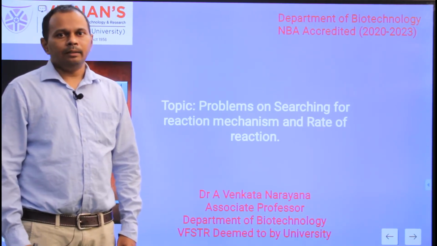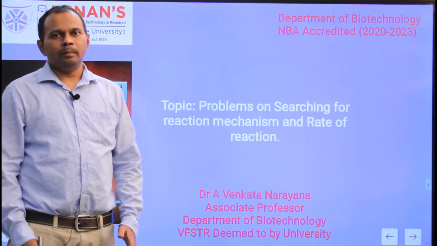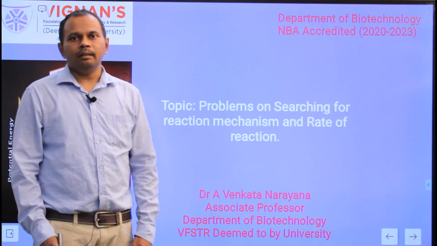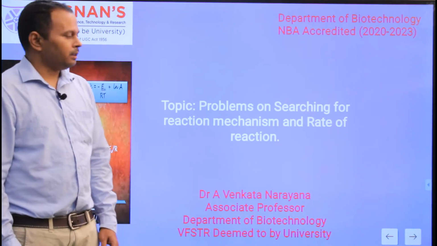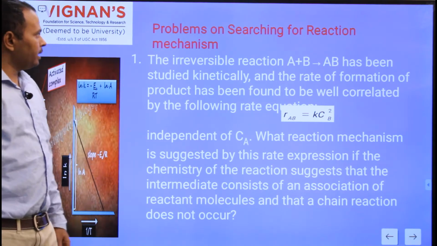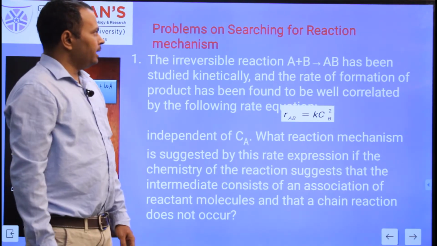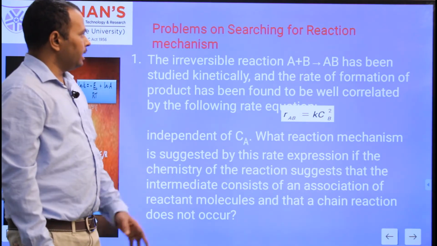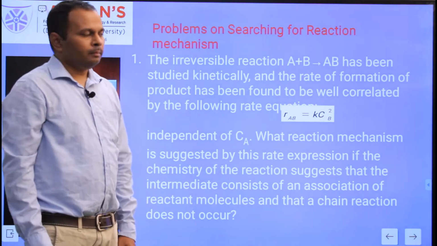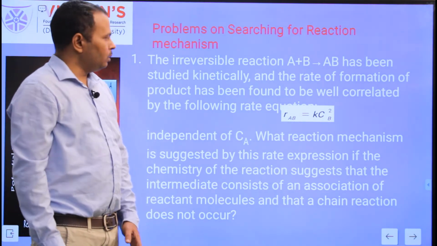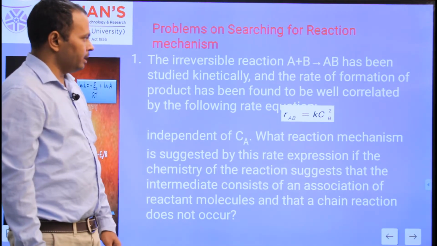Today, I would like to discuss some problems on searching for reaction mechanism and some more problems on rate of reaction. So here, the first problem on searching for reaction mechanism: the irreversible reaction A plus B to AB has been studied kinetically, and the rate of formation of the product has been found to be well correlated by the following rate equation.